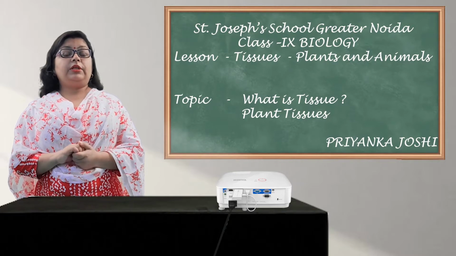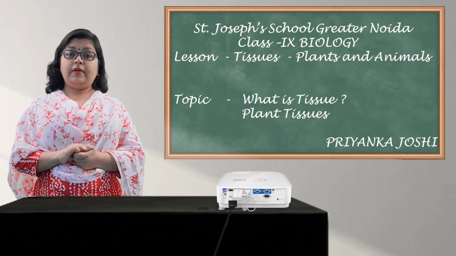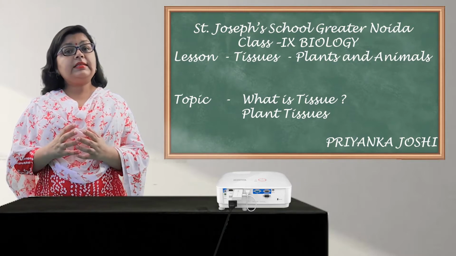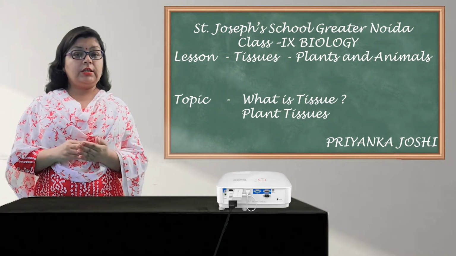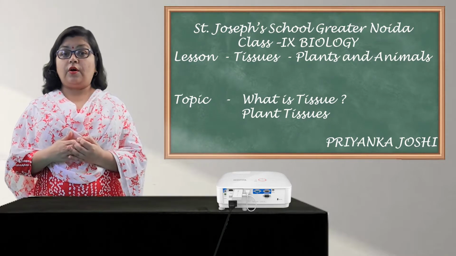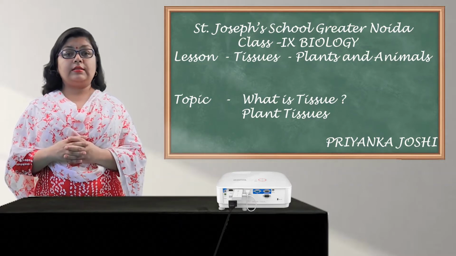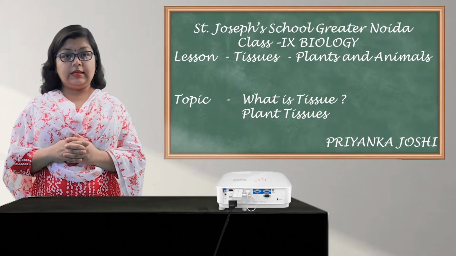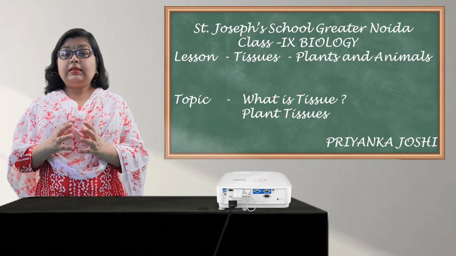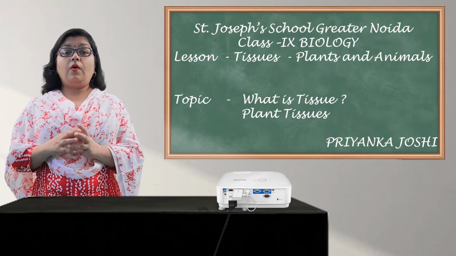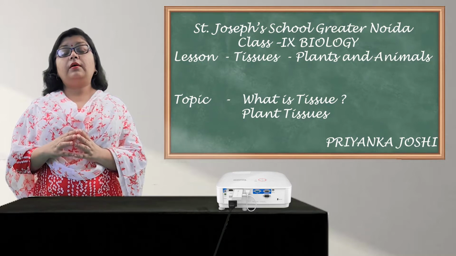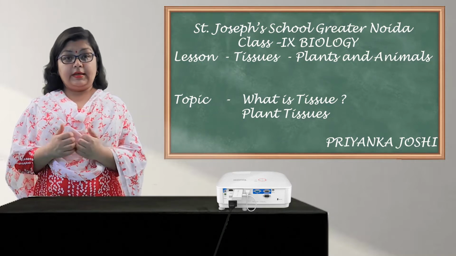In the previous video when we studied the cell, we came to know that cells are the basic functional and structural unit of life. That means every living organism is made up of cells. Now, a single cell cannot perform all the tasks for bigger organisms like us.